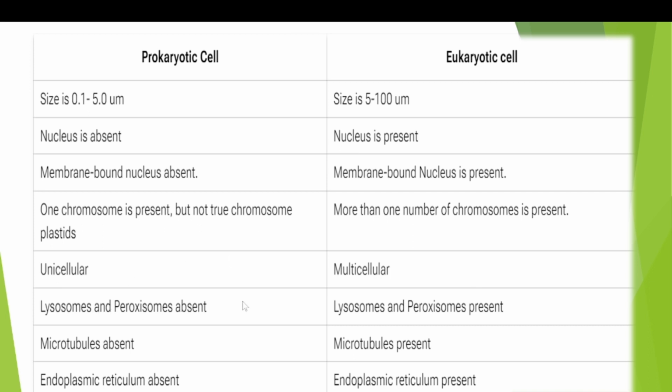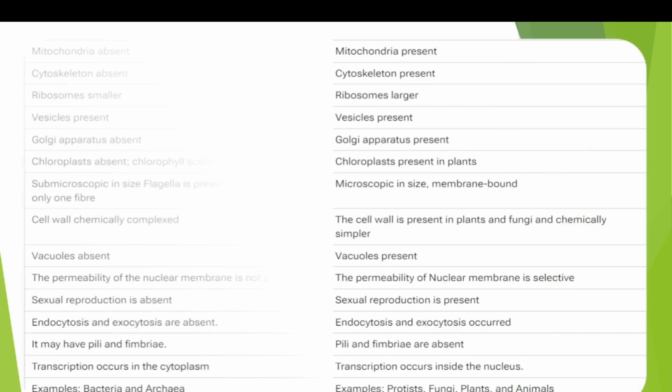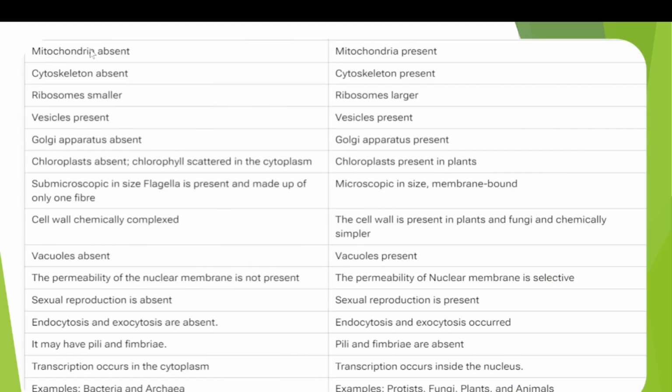Lysosomes and peroxisomes are absent in prokaryotes, whereas they are present in eukaryotes. Microtubules are absent in prokaryotes, whereas they are present in eukaryotes. Endoplasmic reticulum is also absent in prokaryotes and present in eukaryotes. Next, mitochondria are absent in prokaryotes, whereas they are present in eukaryotes. Cytoskeleton is absent in prokaryotes and present in eukaryotes.